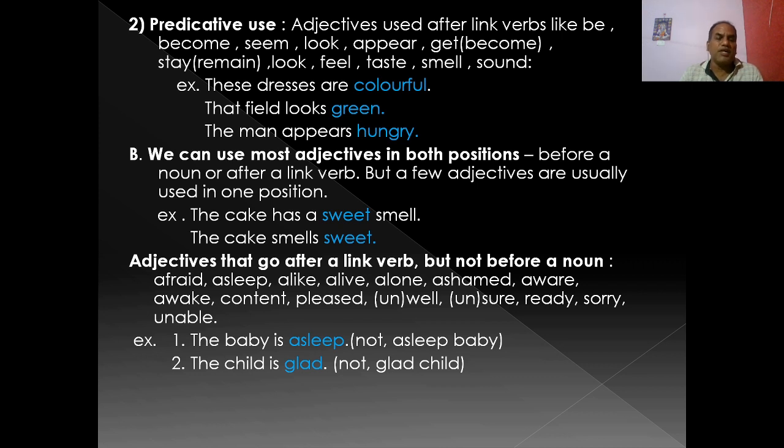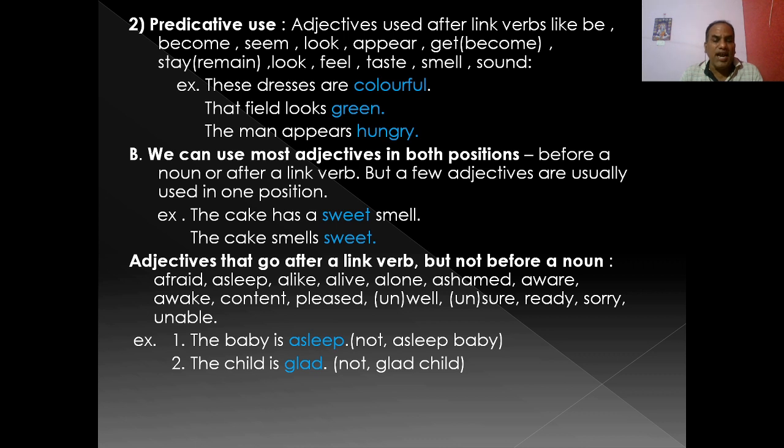We can't say the afraid boy because it can't go before a noun. It does not have pre-noun position or attributive position. The examples: afraid, asleep, alike, alive, alone, ashamed, aware, awake, content, pleased, well, sure, ready, sorry, unable. The baby is asleep.